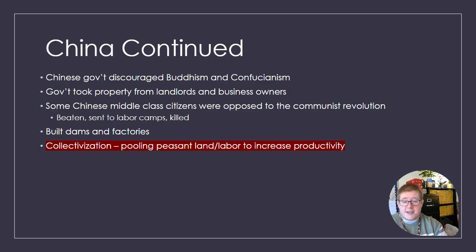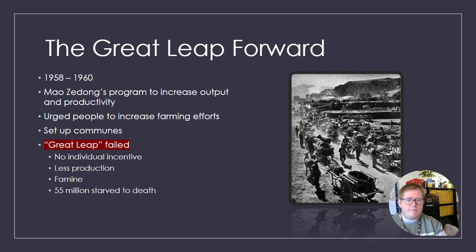Some Chinese middle class citizens were opposed to this revolution, and typically they were beaten or sent to labor camps, or in some cases killed. They're also going to, as a result, following the war, build dams and factories and really work on the idea of collectivization, or pooling peasant land and labor resources to increase productivity, to mixed results.